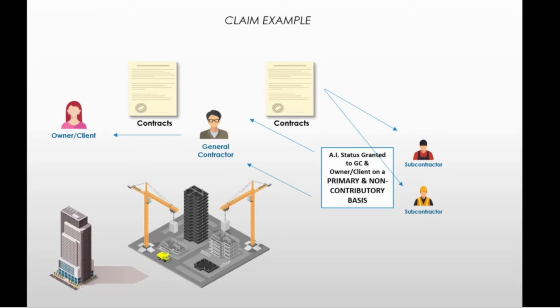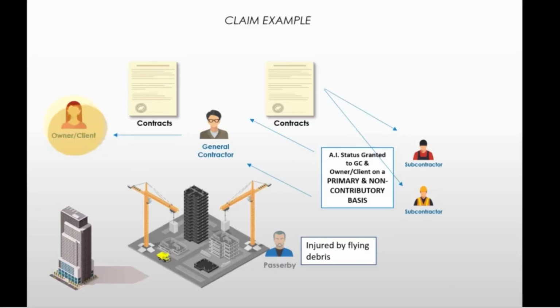You following me here? During construction, the subcontractor who was using a crane caused injury to someone who was passing by the worksite. The subcontractor had not properly rigged the materials, and things fell to the ground and created debris that injured the person who was walking by. This person sues the owner, the general contractor, and the subcontractor who caused the injury due to improper rigging.